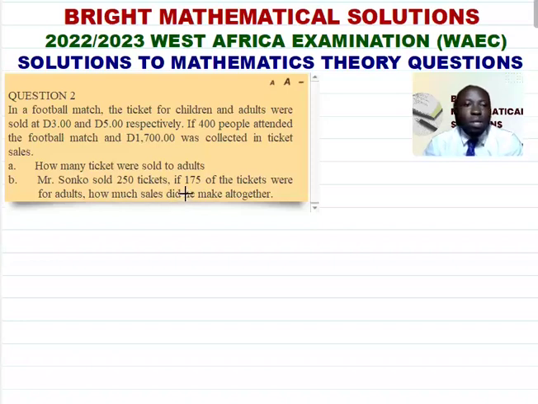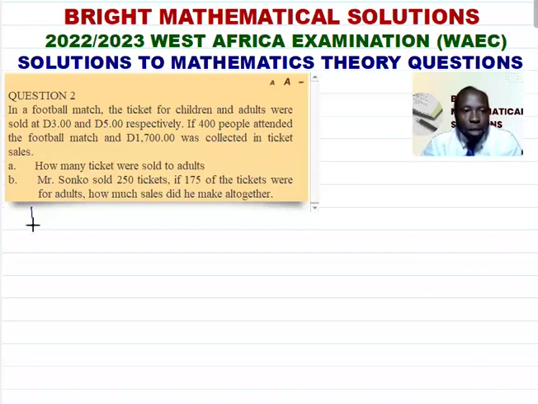Now, to solve this kind of question, you try to interpret and extract simultaneous equations. You try to extract two equations, and then we'll solve them simultaneously. The first thing is that there are two sets of people that went to watch the football match, the children and adults.